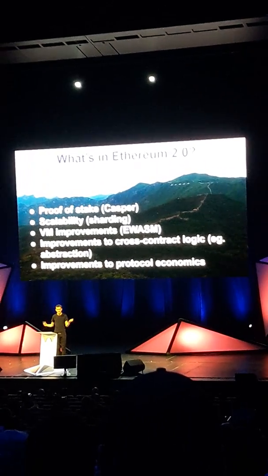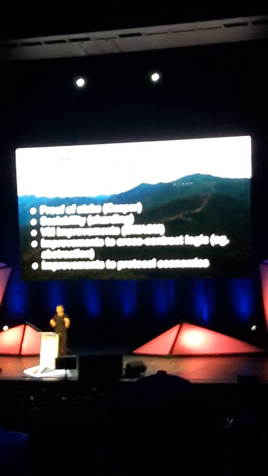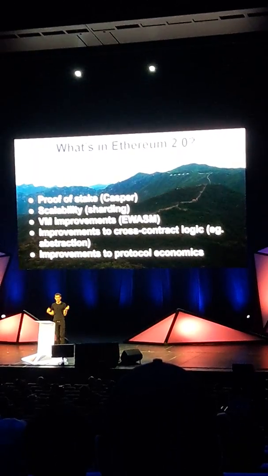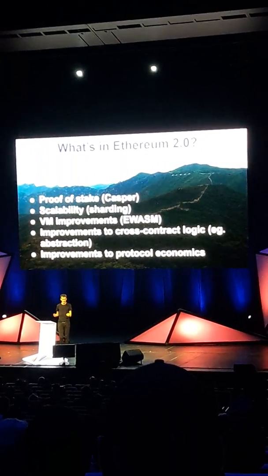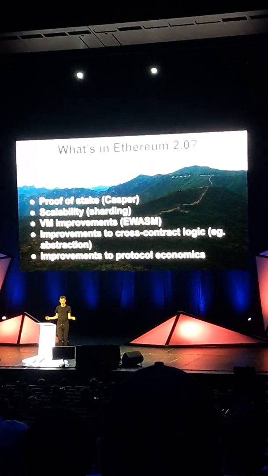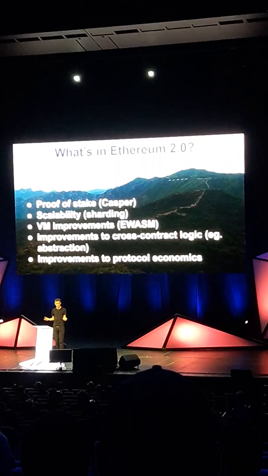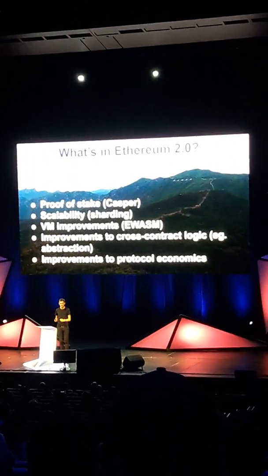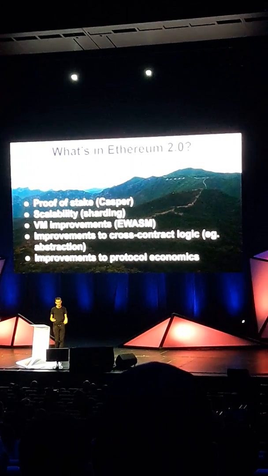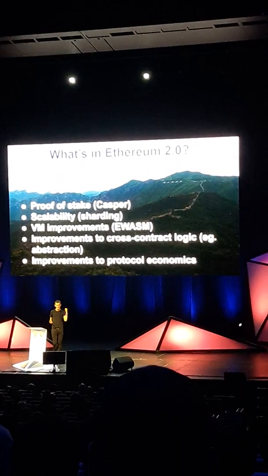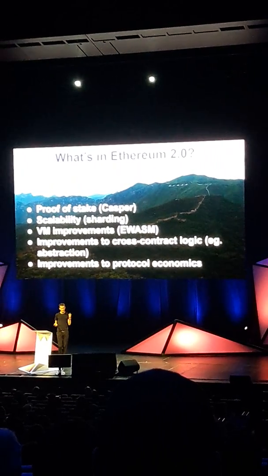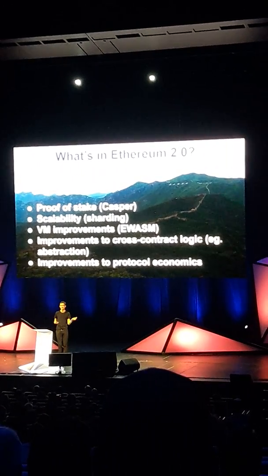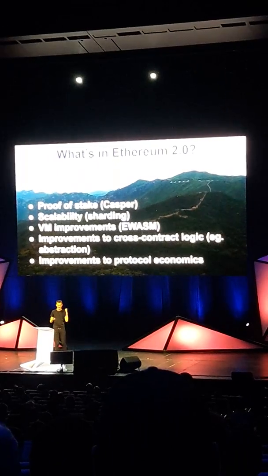Ethereum 2.0 is a combination of a bunch of different features that we've been talking about for several years, researching for several years, actively building for several years, that are finally going to come together into this one coherent whole. And these features include proof of stake, Casper, scalability, sharding, virtual machine improvements, EWASM, improvements to cross-chain contract logic, improvements to protocol economics, and really the list goes on, and there's some power law distribution. So lots of great stuff.